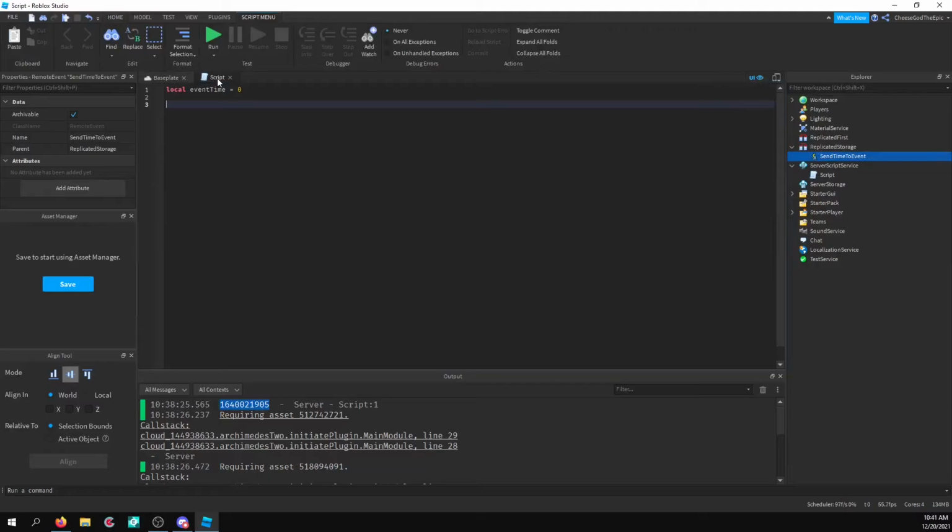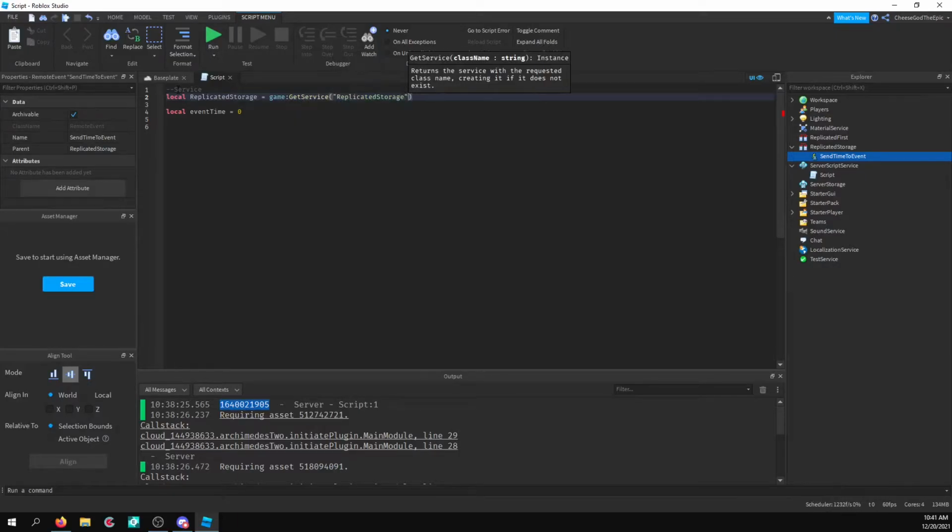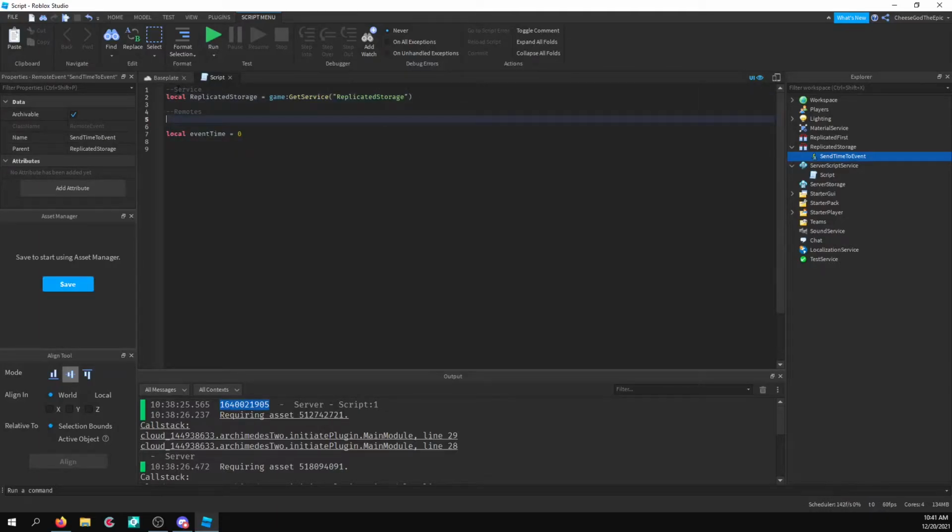So then I'm going to define some things up here. First of all, I'm going to define the service replicated storage so I can actually use that. So game get service replicated storage. And then I'll define the send time to event. So local send time to event, I guess. And I'll do replicated storage wait for child send time to event.